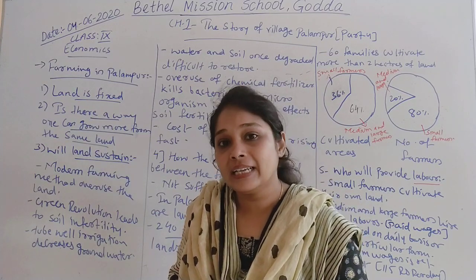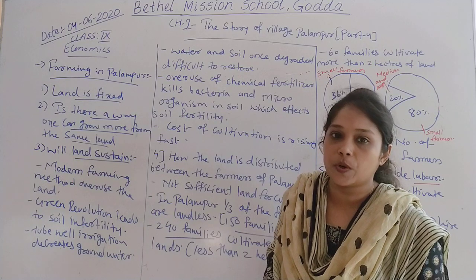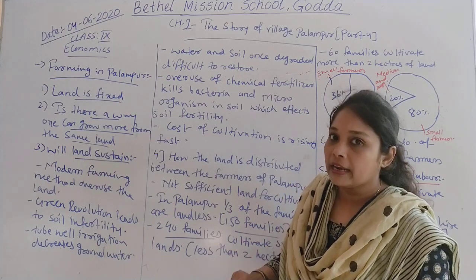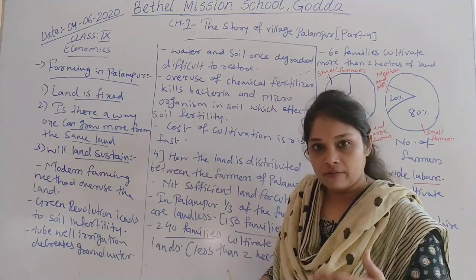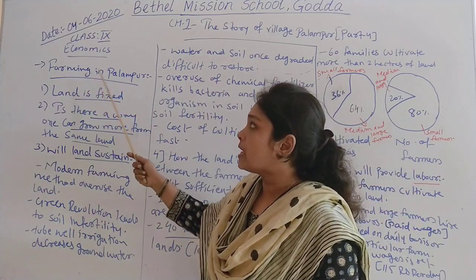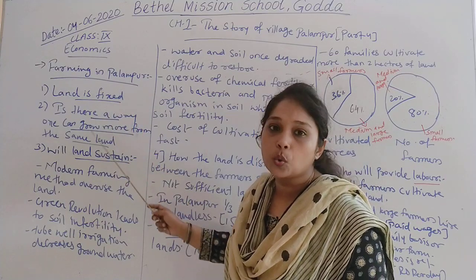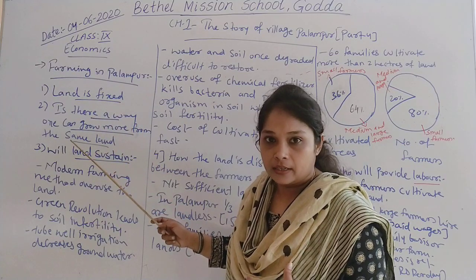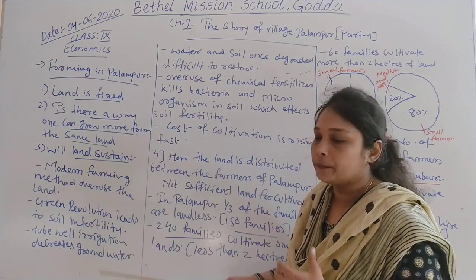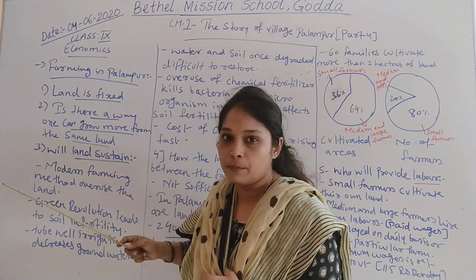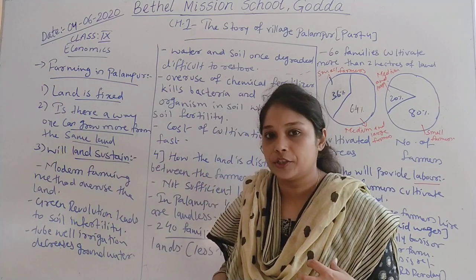So then we started with the first factor of production, that is land, by taking the example of village Palampur. In our last video we have seen farming in Palampur, and I gave you two headlines on that. So first we will revise those headlines and then move on to the new one. Now when we talk about farming in Palampur, we are talking about land, the first factor of production.